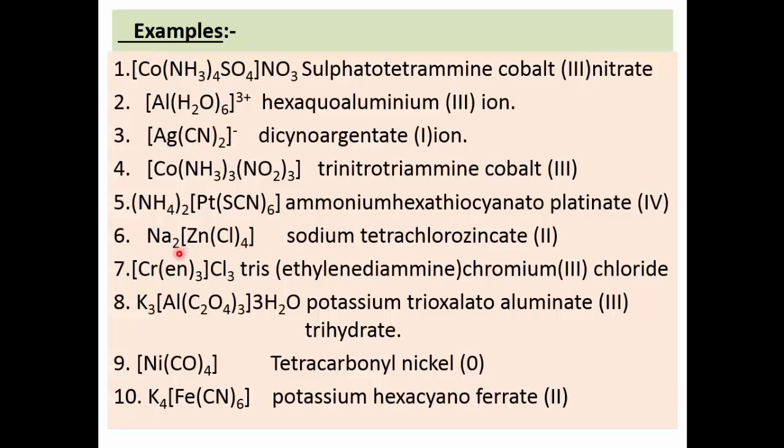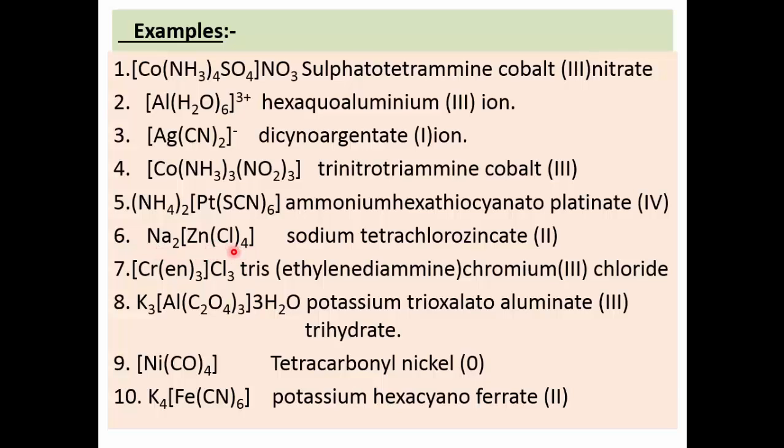One more example of this rule. Again, 2 sodium ions are present here, and inside the square bracket, zinc is attached to 4 chloride ions. So this is an anionic complex, and here there is a positive ion. How is it an anionic complex?